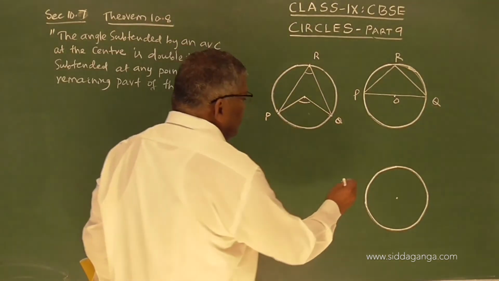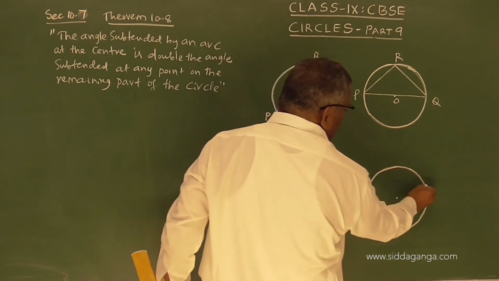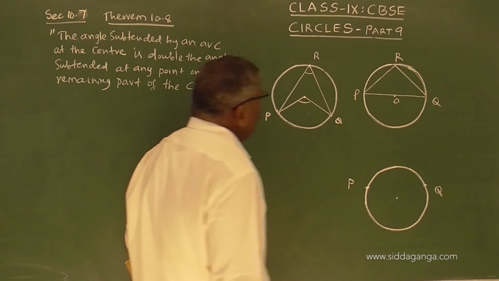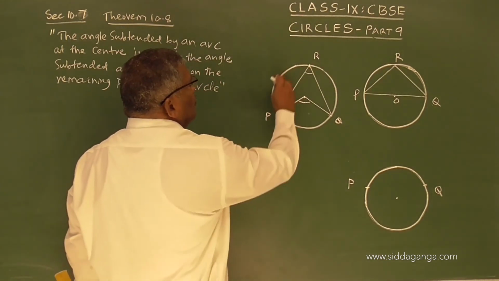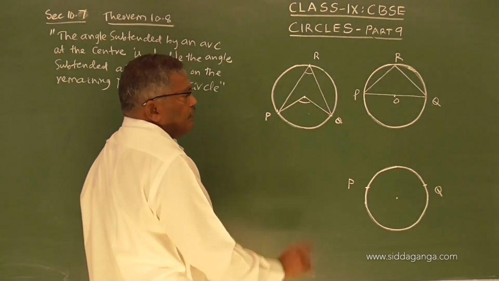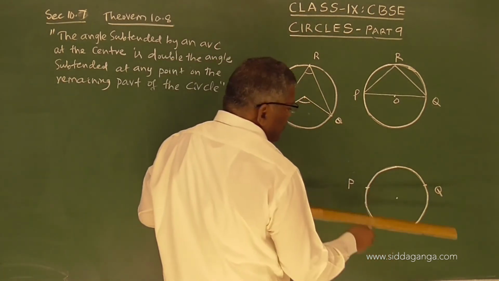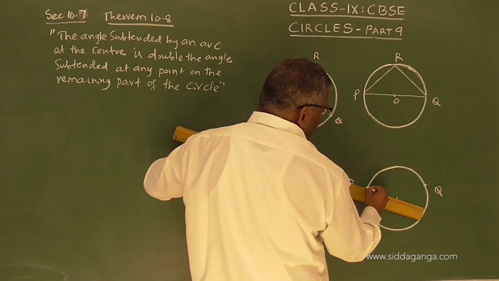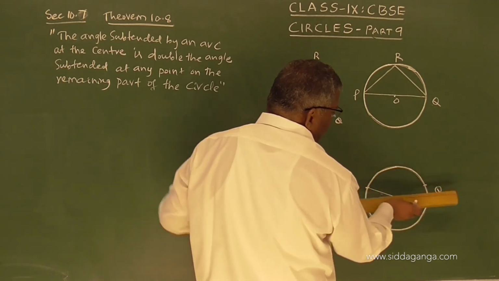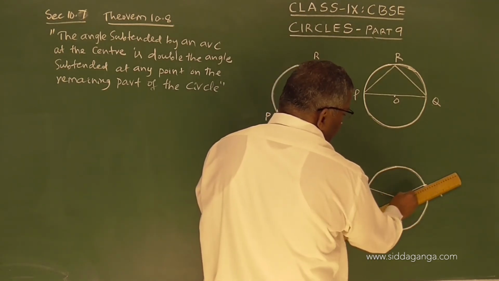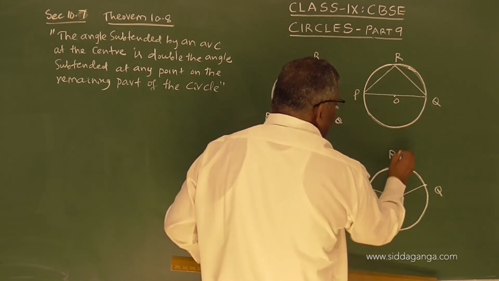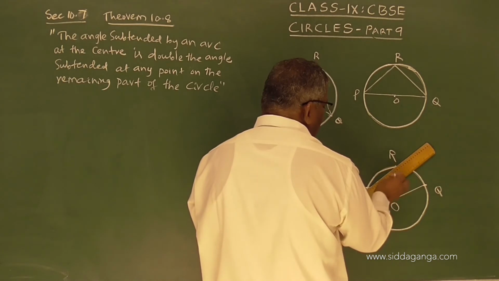Now let us take PQ as minor arc. This is P, this is Q. So here we have taken PQ as major arc and here we have taken minor arc. Let us join PO and QO. So this is R, join this.